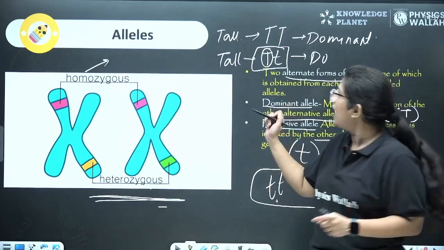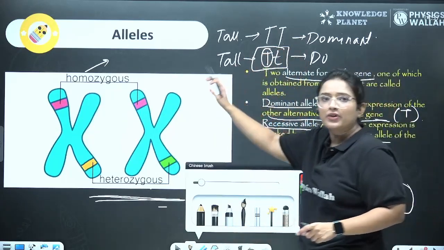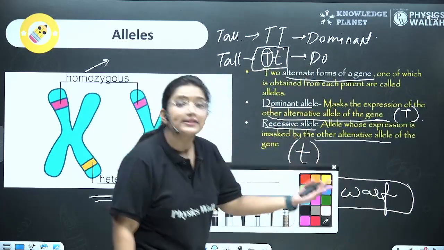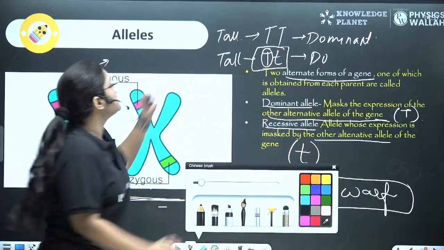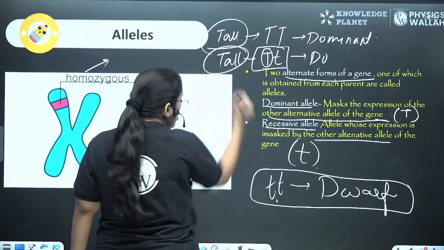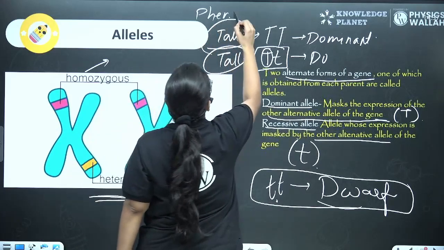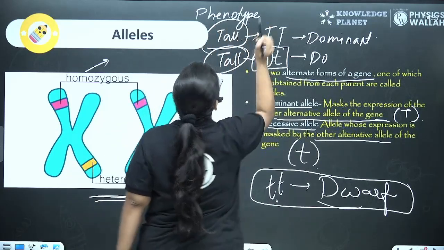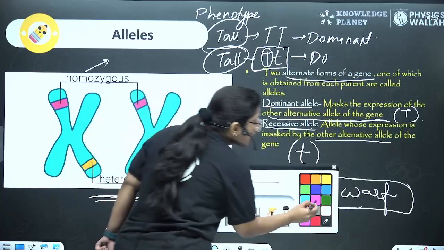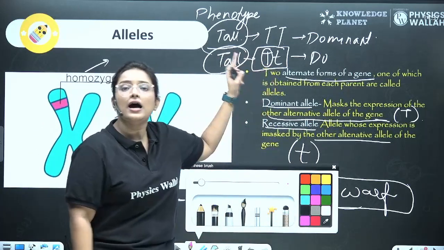Okay, now one more thing to notice here, that the physical character or trait that we are talking about is known as the phenotype. So here tall, dwarf, those would be the phenotypes. Now this phenotype is formed from the genes, the alleles, right?